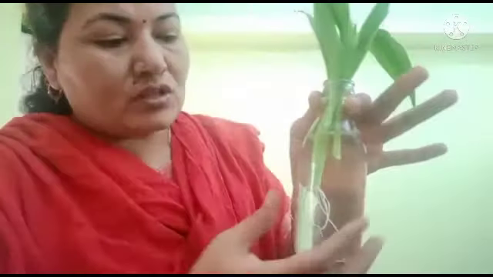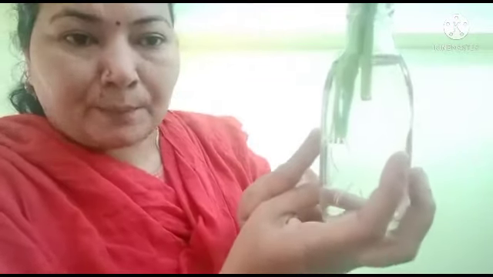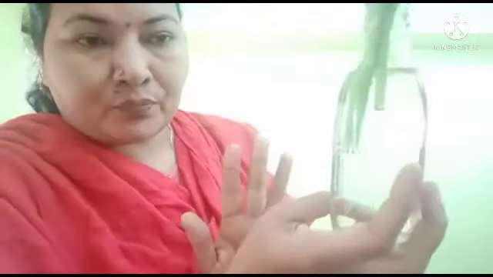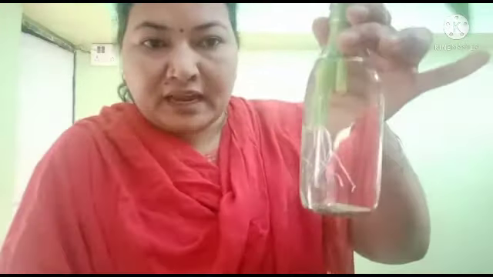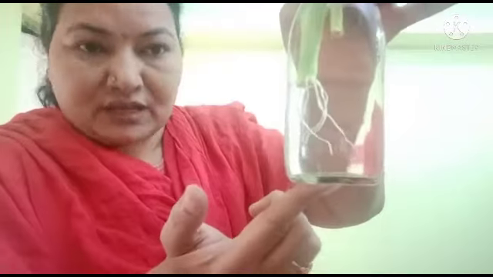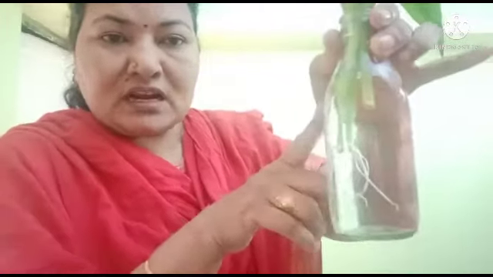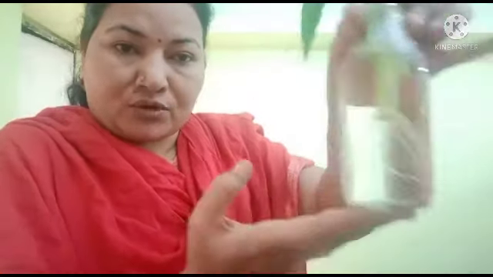I made sure the end is completely dipped into the water. After every 3 to 4 days I used to change the water, and within 10 days, this is the result which you have seen. I placed it near the window so that it gets sunlight as well as nutrition.